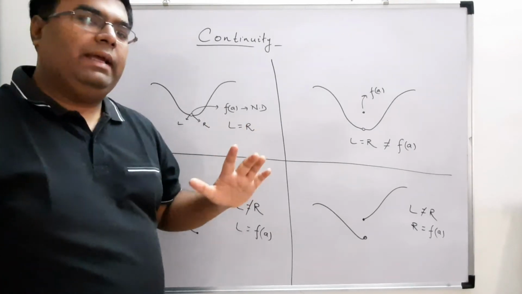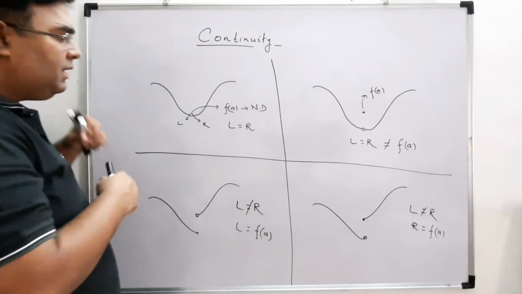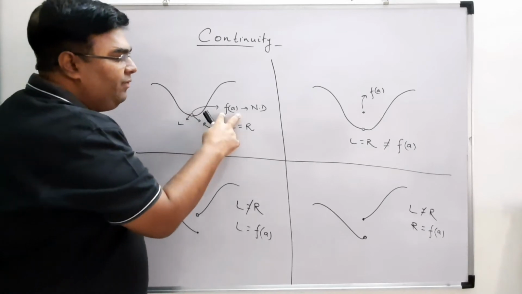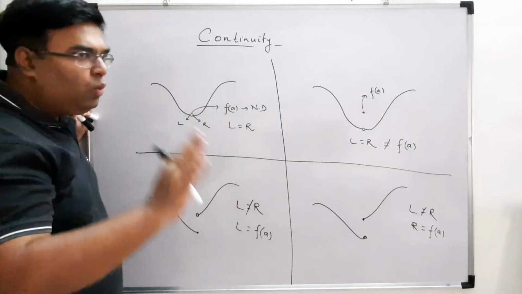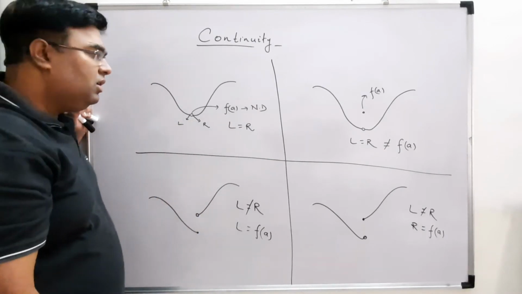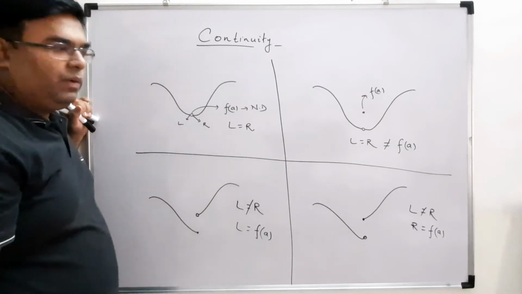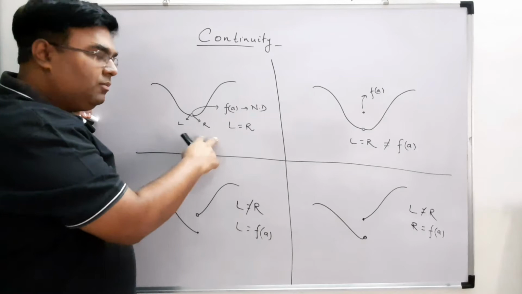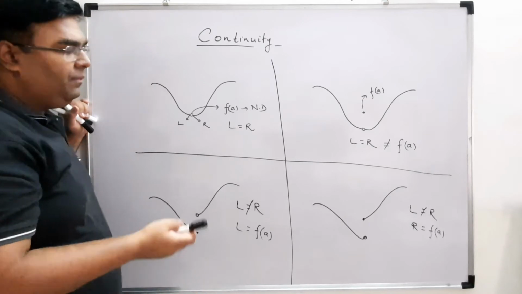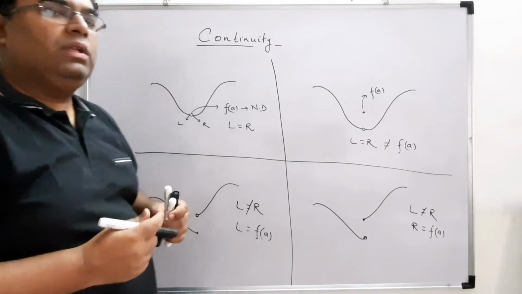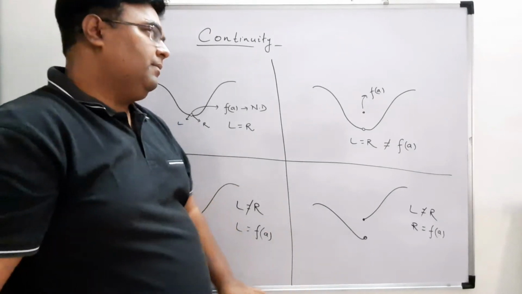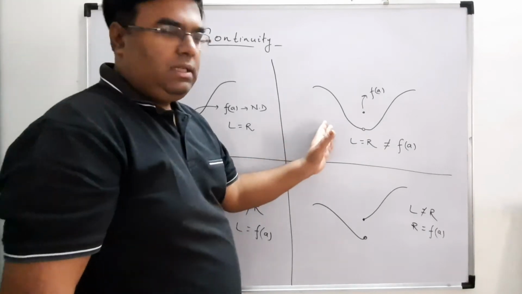It means the limit exists. But by keeping a hole at this point, we are saying that f(a) is not defined, meaning there is no value of f(a). It means there is a small gap in this function, so this function is not continuous, right? L is there, R is there, both are equal also, but f(a) is not there. So there are some functions where f(a) is not defined, but L and R both exist.